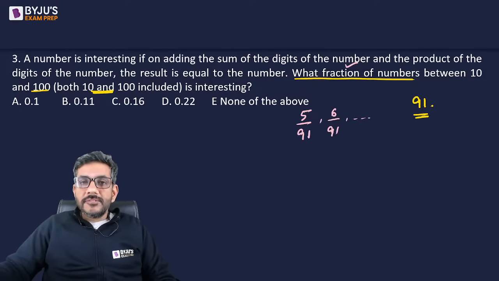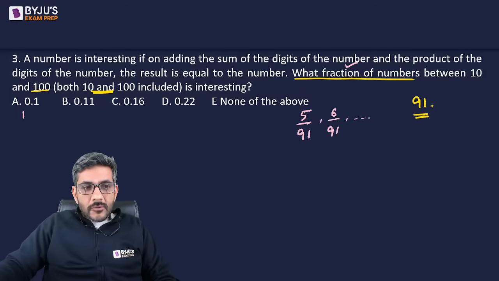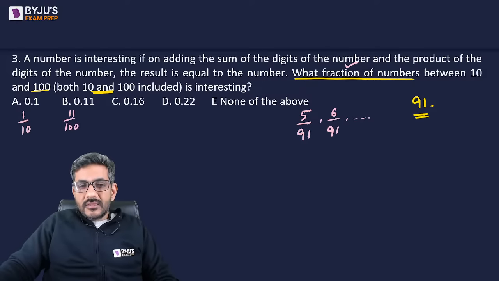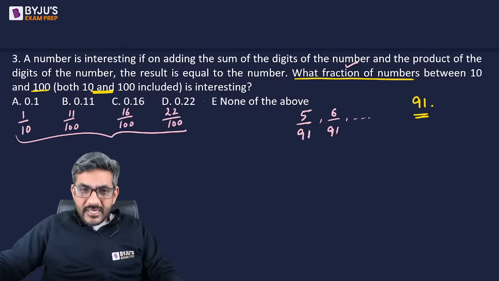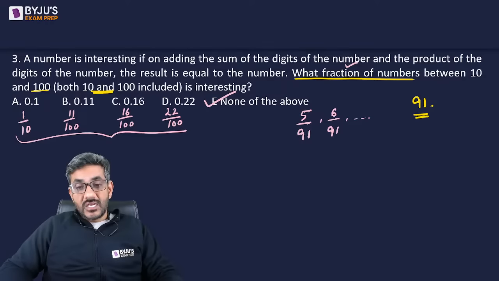But if you look at the options, what is the first option? The first option is 1 by 10. Second option, it is 11 by 100. Third option, it is 16 by 100. Fourth option, it is 22 by 100. So can any one of them be equal to something by 91? Of course, none of the fractions can be equal to something by 91. Straight away my answer is E, that is none of the above.